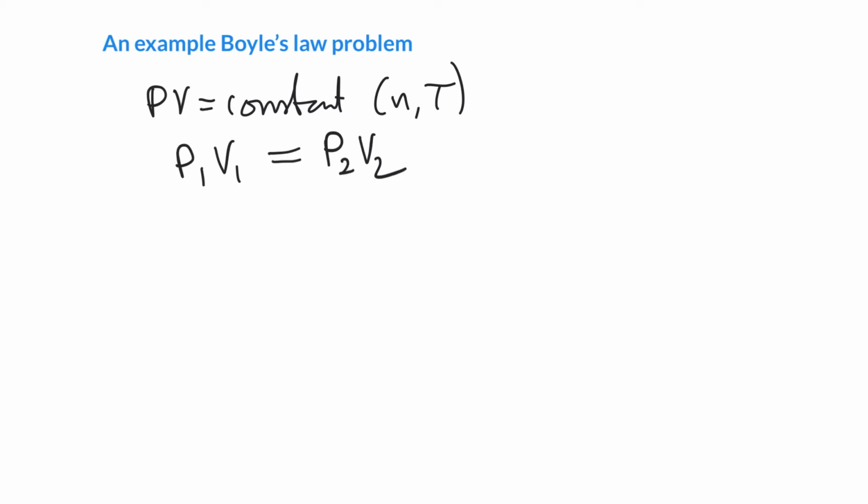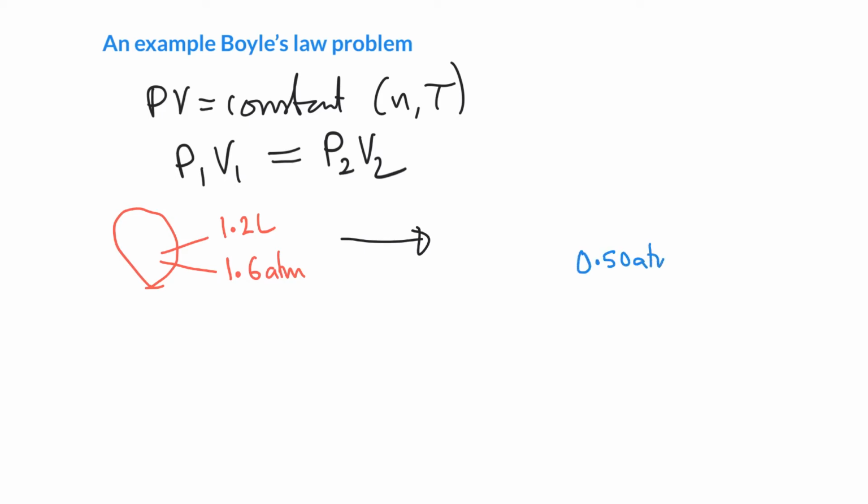So this might be a nice kind of problem. Let's say we have a very nice red balloon, and this red balloon has a volume, say, of 1.2 liters. And that's when it's got a pressure, say, of 1.6 atmospheres. I'm not quite sure why we're at such a high pressure. And then we take that balloon and we lower the pressure. Maybe we let the pressure be 0.5 atmospheres. And the question is, what is the volume of this balloon?